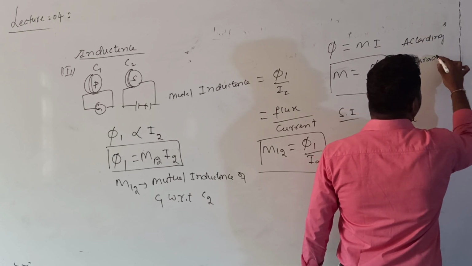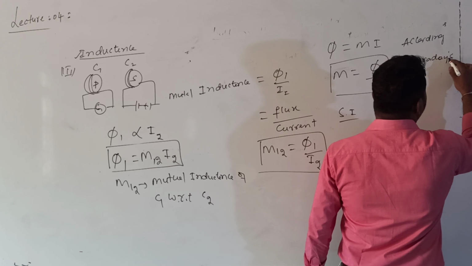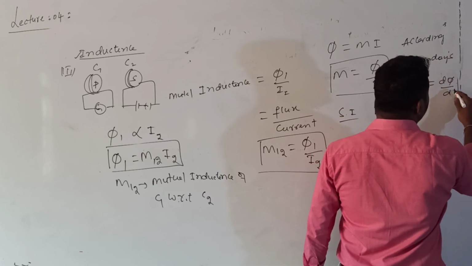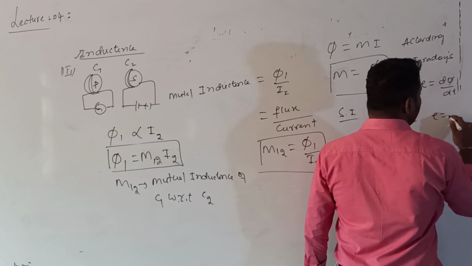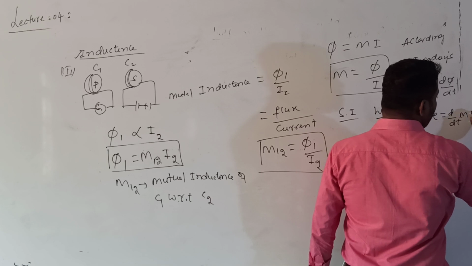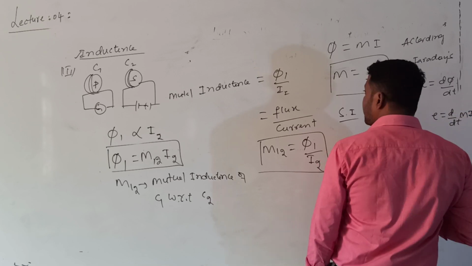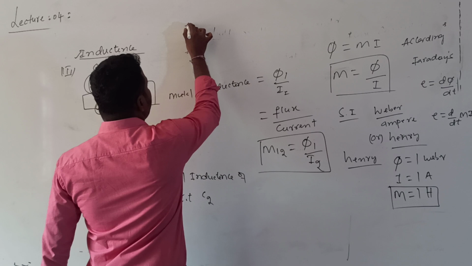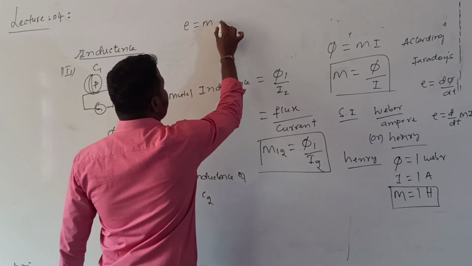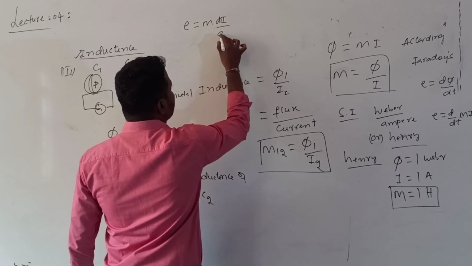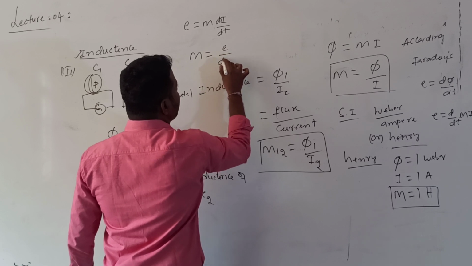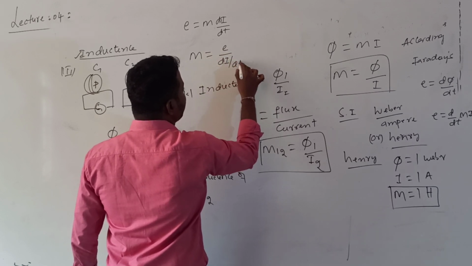E is equal to d phi by dt. I have not written the minus sign. So E is equal to d by dt of M into I, which can be written as E is equal to M into dI by dt, or M is equal to E divided by dI by dt.